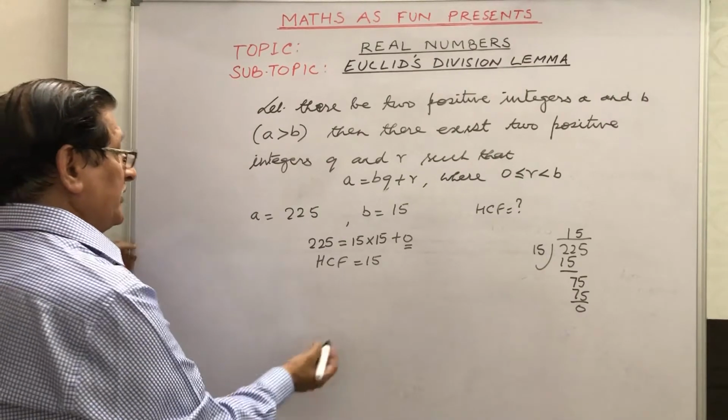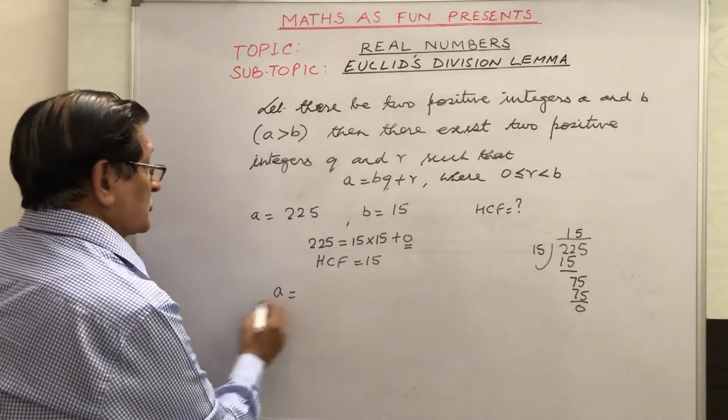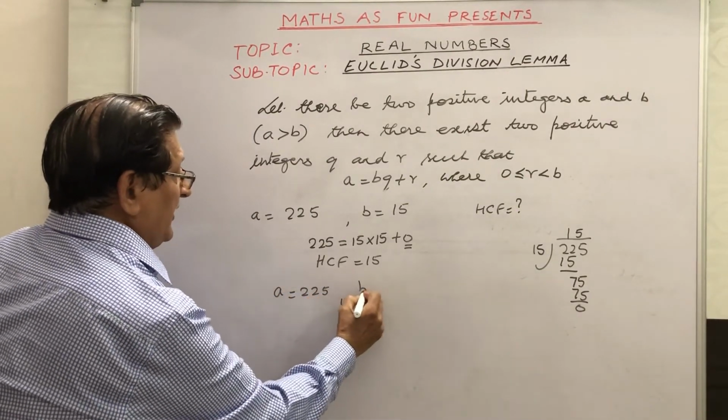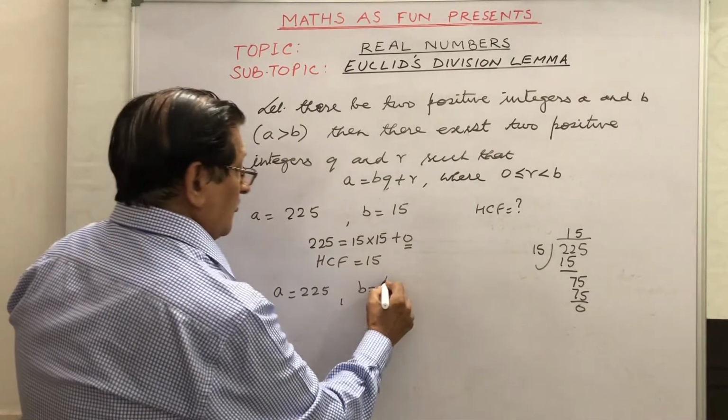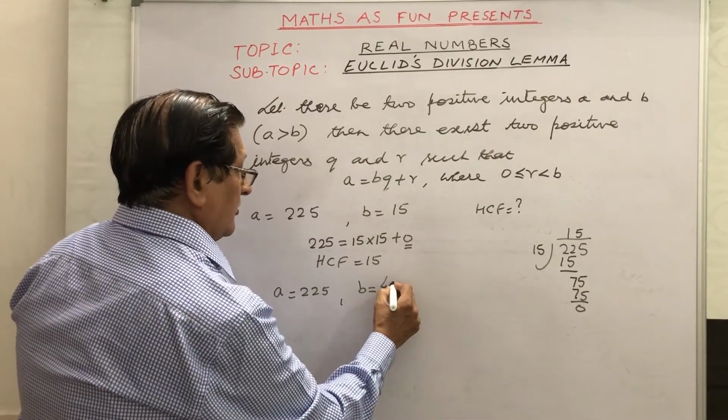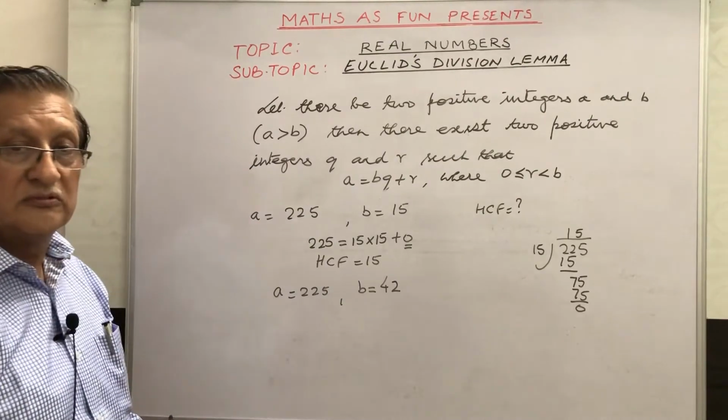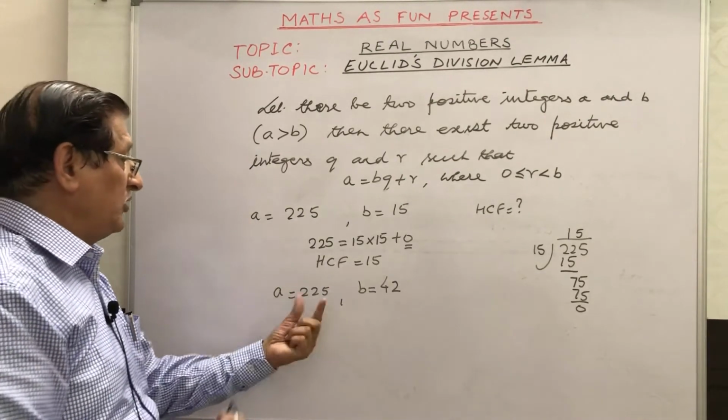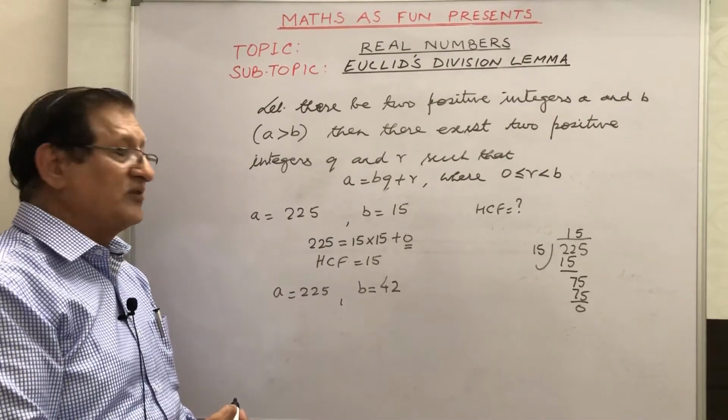But suppose I take another number, A as 225 and B as 42, and we have to find out the HCF of them.